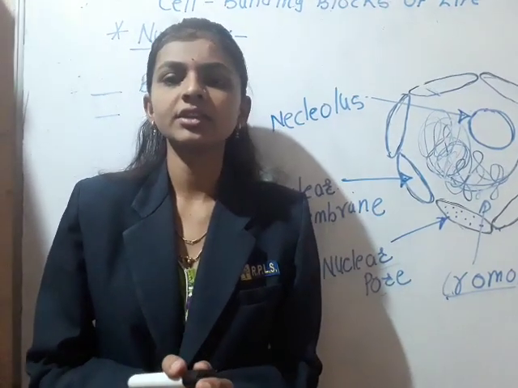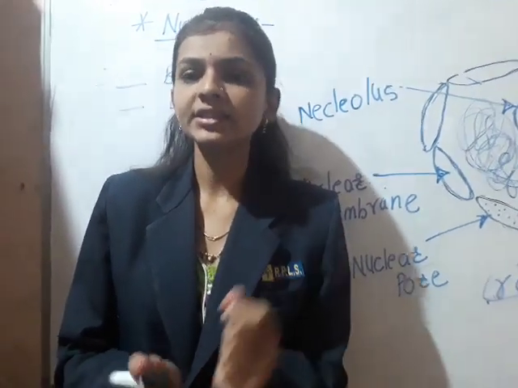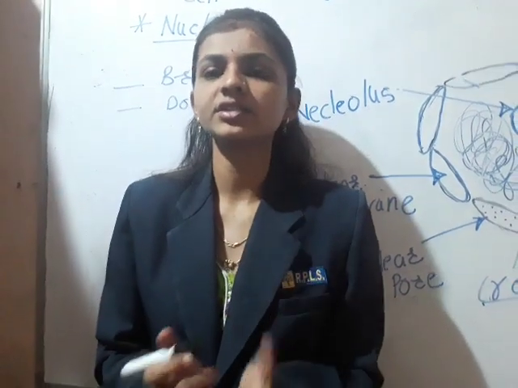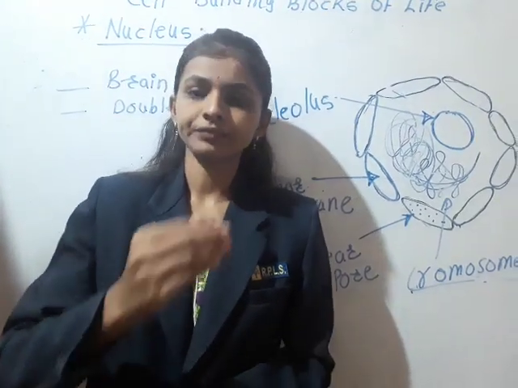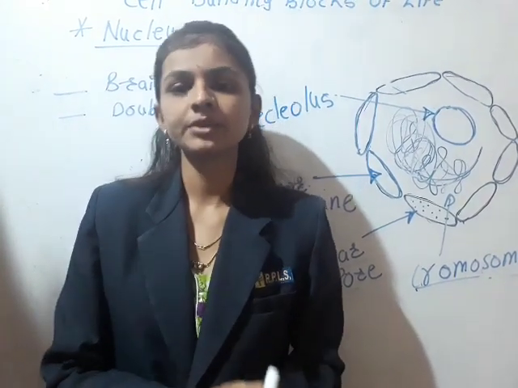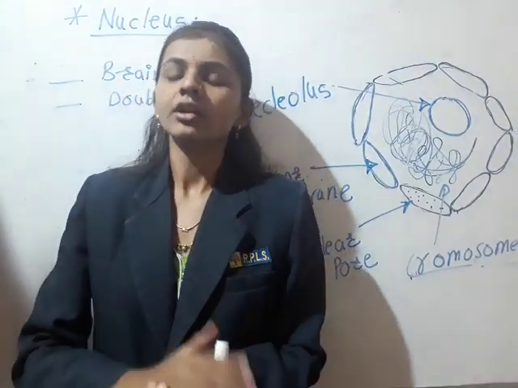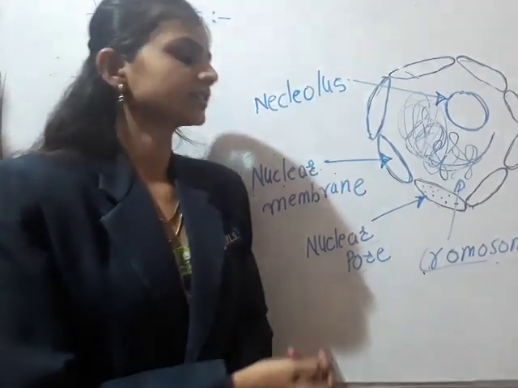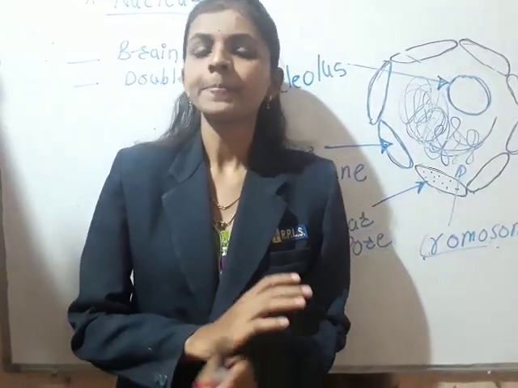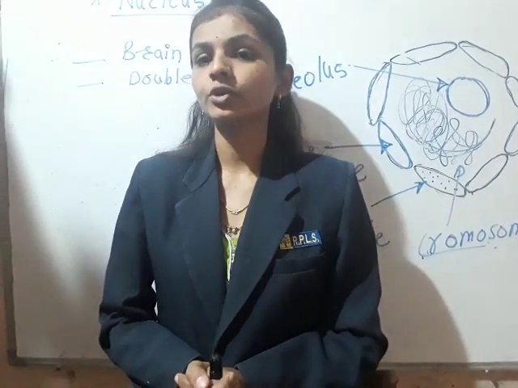Chromosomes carry genes. Genes are what transfer habits or traits from one generation to the next during reproduction. These things happen due to the chromosomes only. So all these things are related to the nucleus.